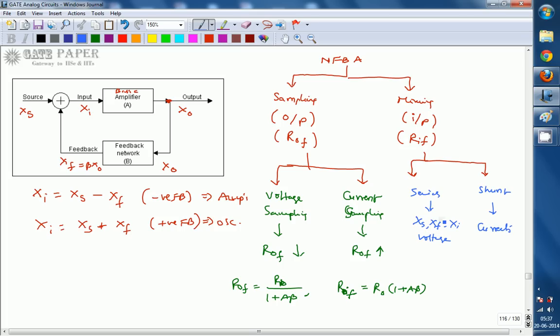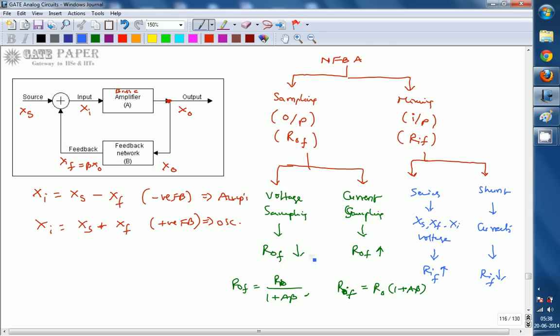XS, XF, XI are all voltages for series mixing, and all currents for shunt mixing. So for series mixing Ri increases, and for shunt mixing Ri reduces. Again the same thing: if Ri with feedback increases, it increases by 1 plus A beta times. If Ri with feedback reduces, it reduces by 1 plus A beta times.